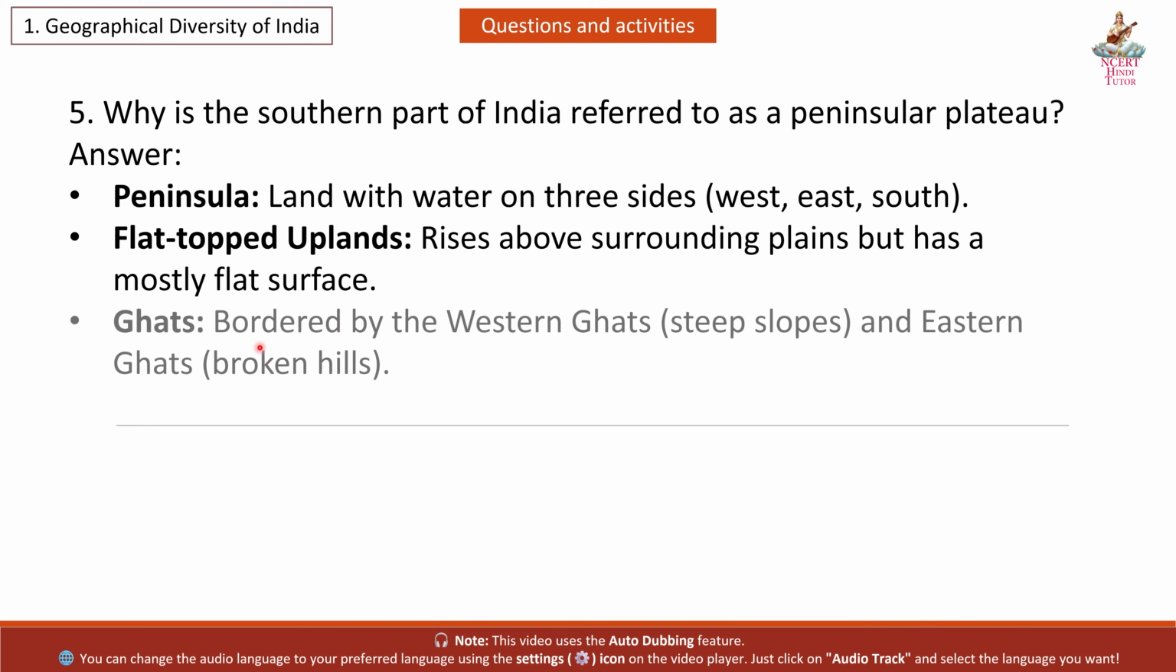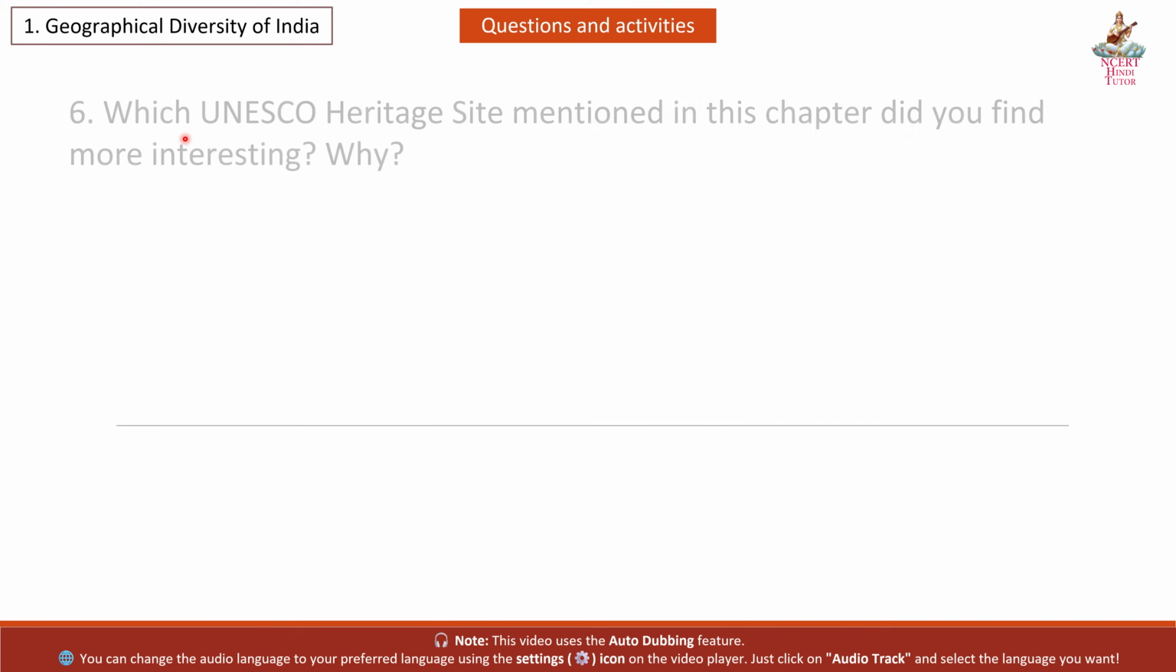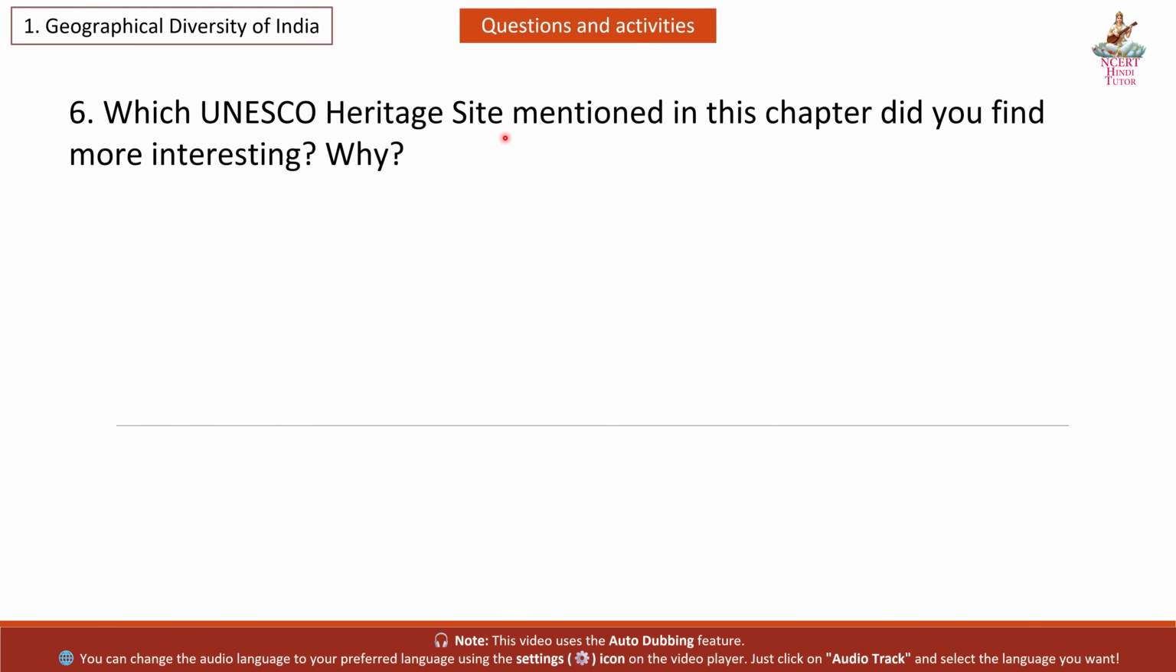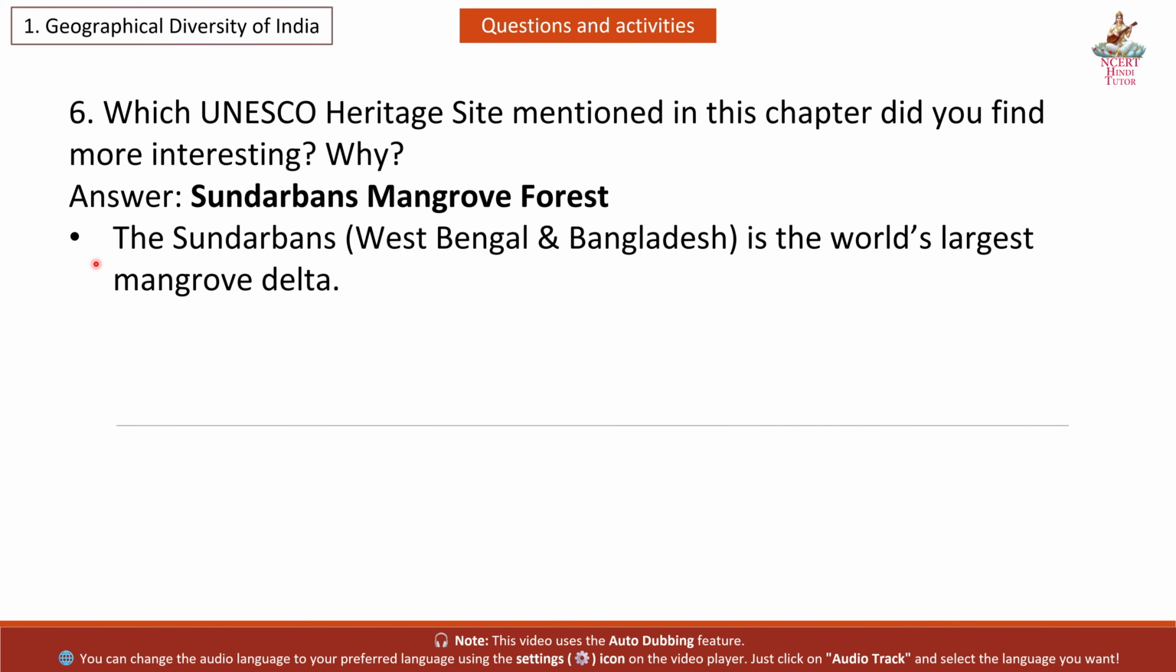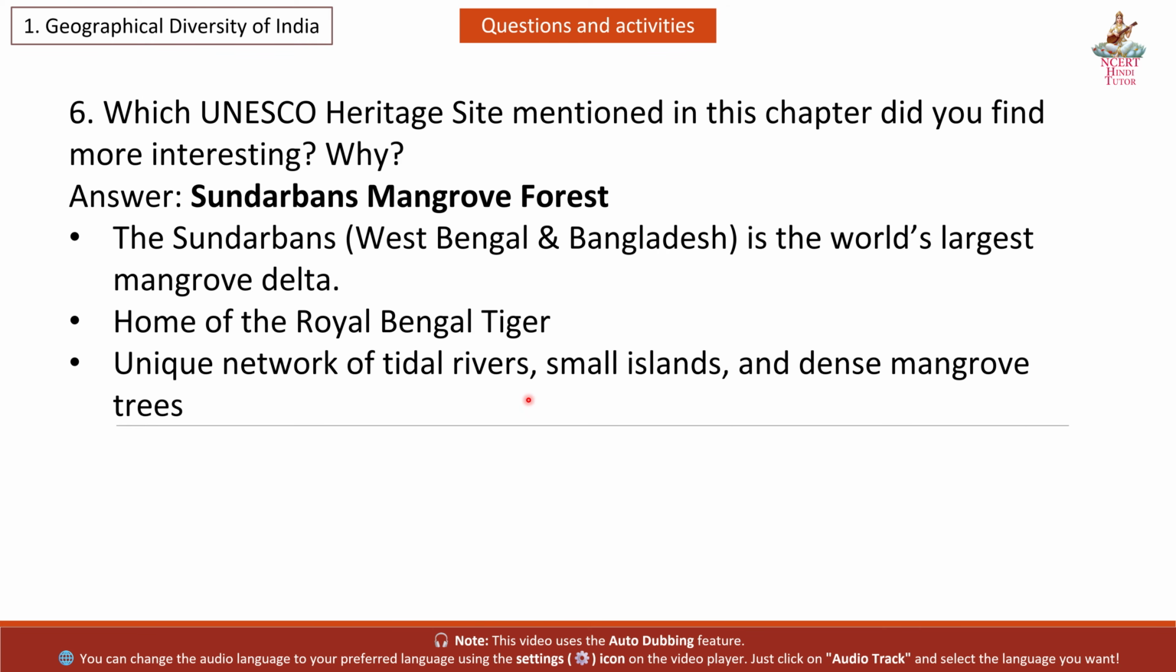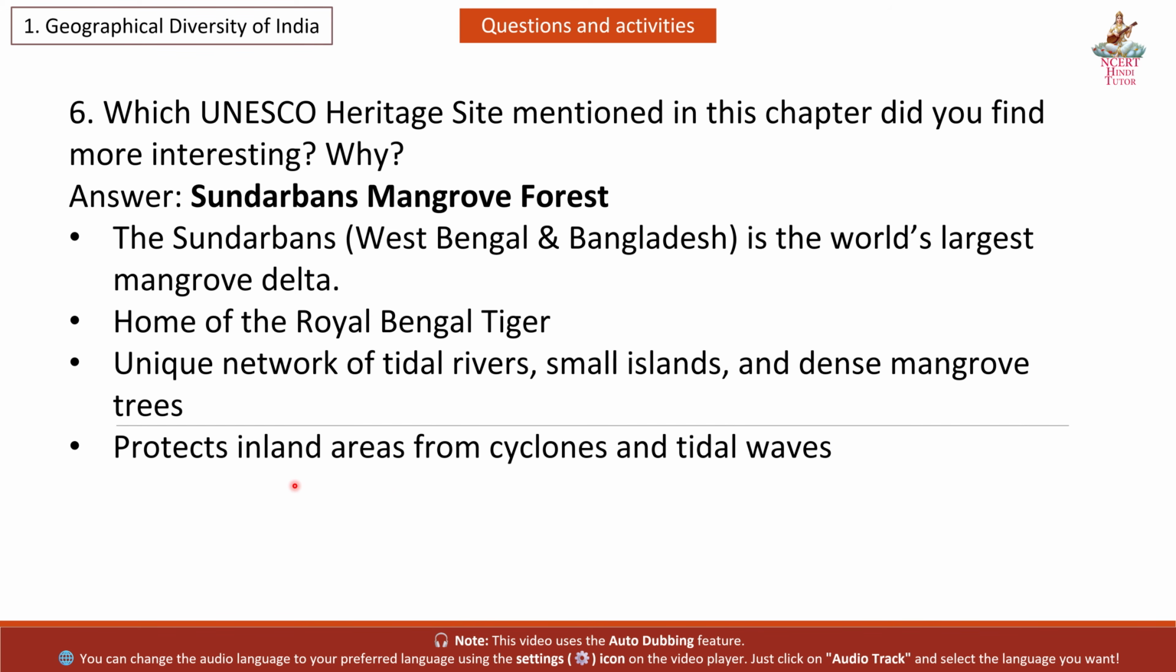mostly flat surface. Ghats: bordered by the Western Ghats, steep slopes, and Eastern Ghats, broken hills. Question 6. Which UNESCO heritage site mentioned in this chapter did you find more interesting? Why? Answer. Sundarbans mangrove forest. The Sundarbans, West Bengal and Bangladesh, is the world's largest mangrove delta, home of the Royal Bengal tiger, a unique network of tidal rivers, small islands, and dense mangrove trees, which protects inland areas from cyclones and tidal waves.